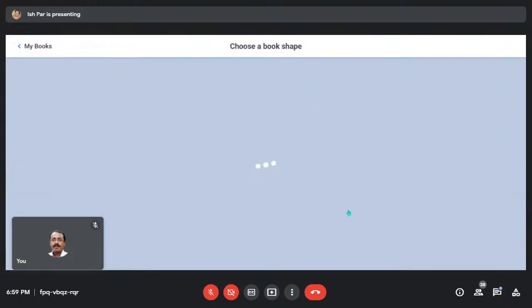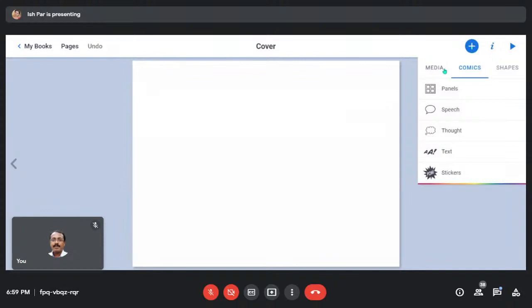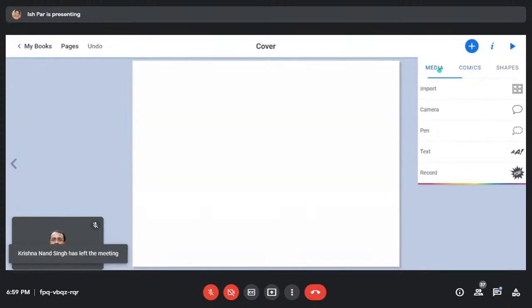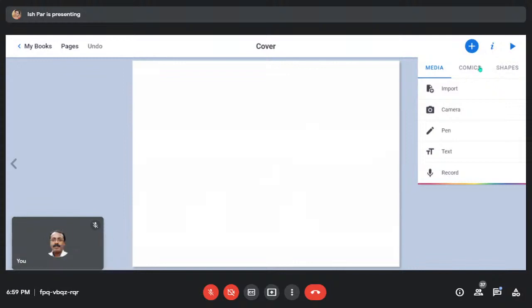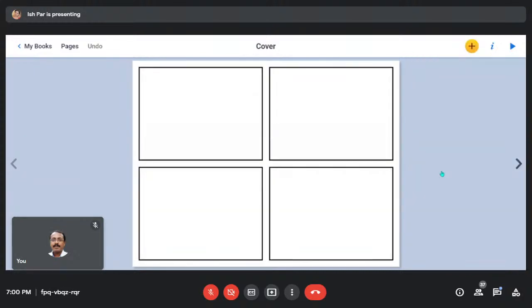Again, we are back with this. Let's click on this. I will tell you how to make a comic or a graphic novel. Just press the click button. See, because we have chosen a comic template, this comic option is available here, which is new. It was not there earlier. It was media and shapes, but now because we have chosen comics, if I want a normal panel, let's make this.